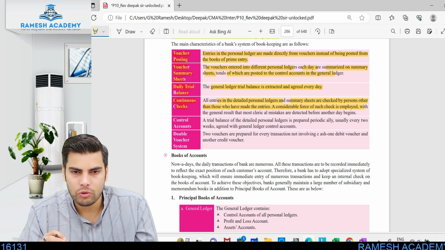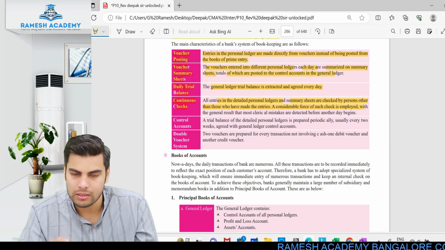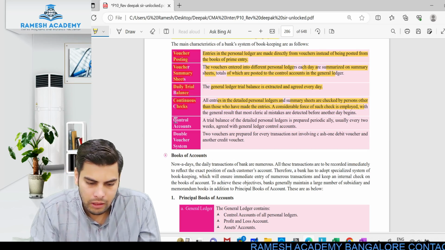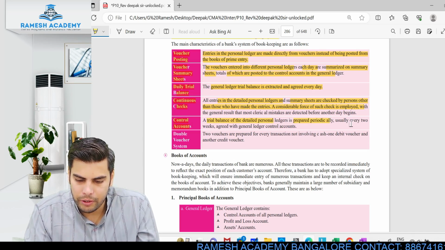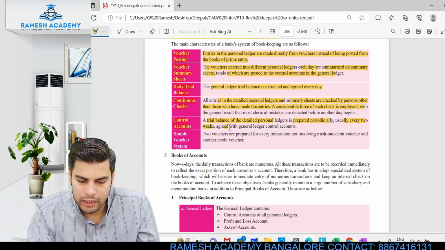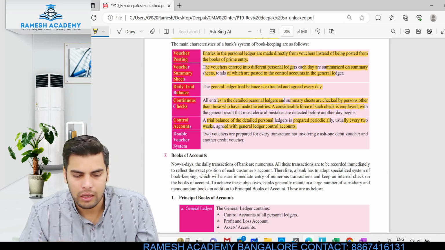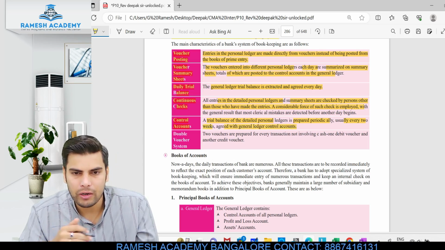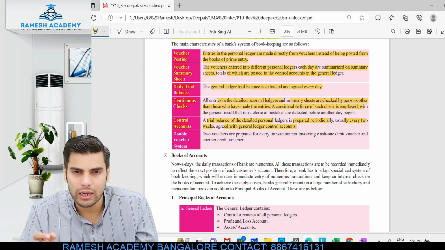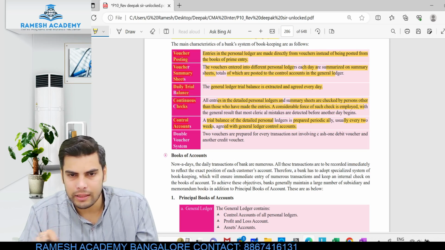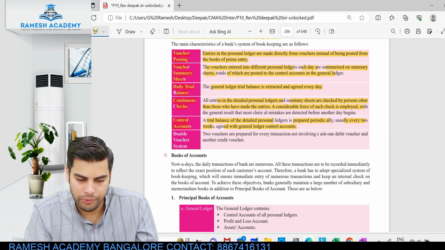Who will be the person verifying this? Will it be the same person who passed the entry? No, it would be a person other than the one who passed the entries. Then control accounts. A trial balance of the detailed personal ledger is prepared periodically, usually every 2 weeks, and agreed with the general ledger. Every 2 weeks you will be preparing and agreeing the same, so that if there is any mistake, then and there it is rectified. That is the objective.